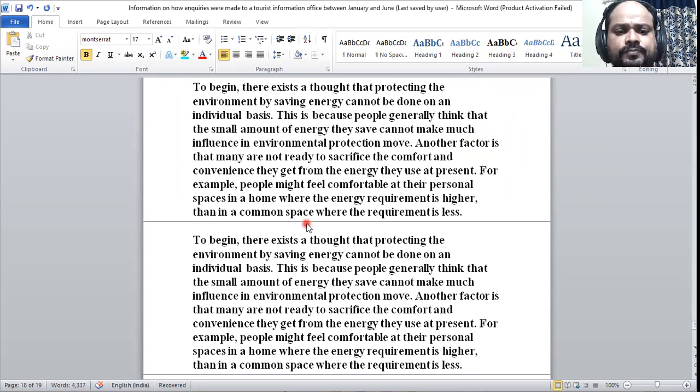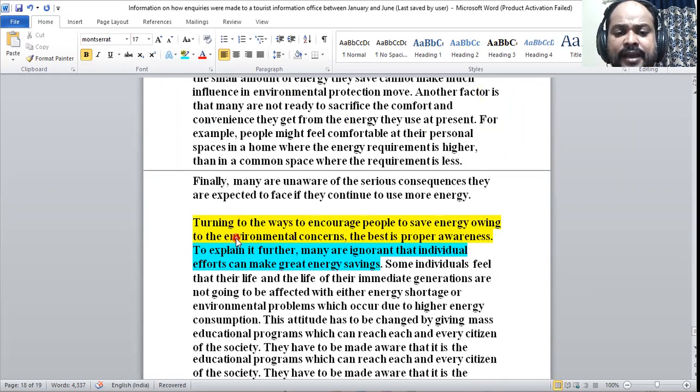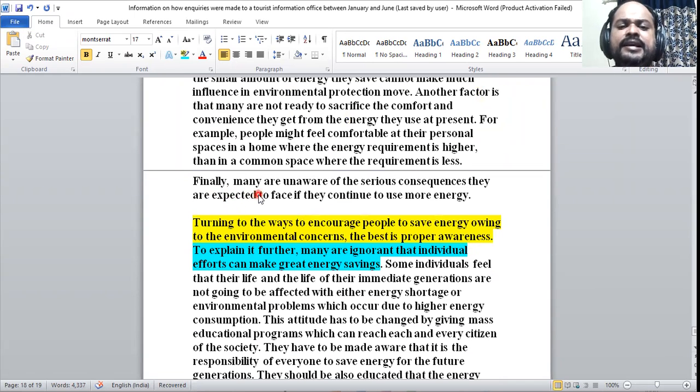Now, finally, many are unaware of the serious consequences they are expected to face if they continue to use more energy. So they are ignorant. All these things are related to individuals. It is not a problem of governments.